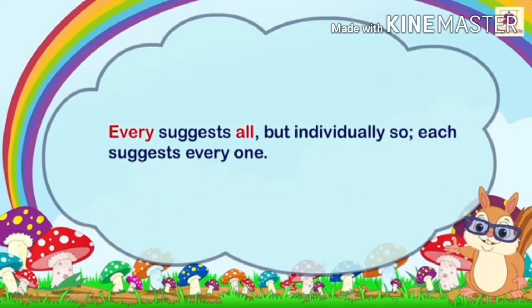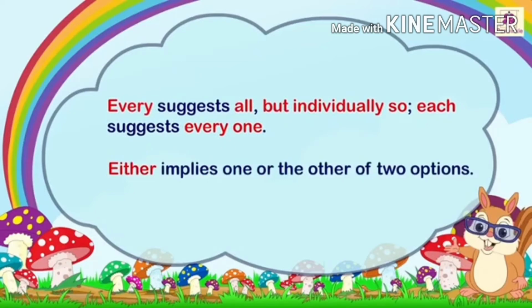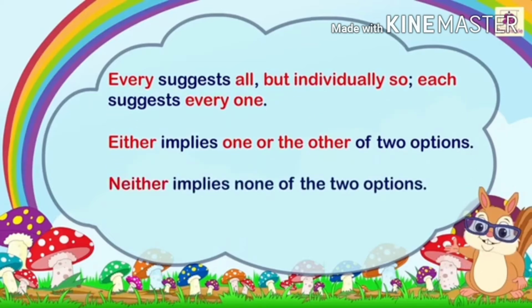Every suggests all, but individually, so each suggests every one. Either implies one or the other of two options. Neither implies none of the two options.